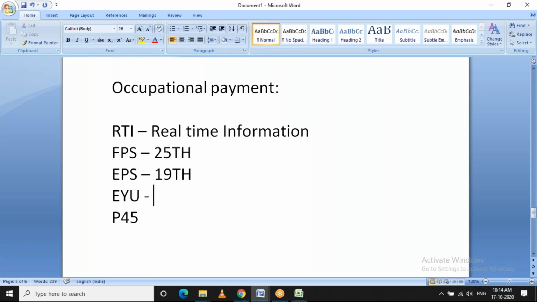And UIU is nothing but earlier year update. So the purpose of this report is, like, you run the payroll for the entire year. After completing the 12th period, you are about to issue P60 form. You notice that for some employees their earnings are calculated incorrectly.